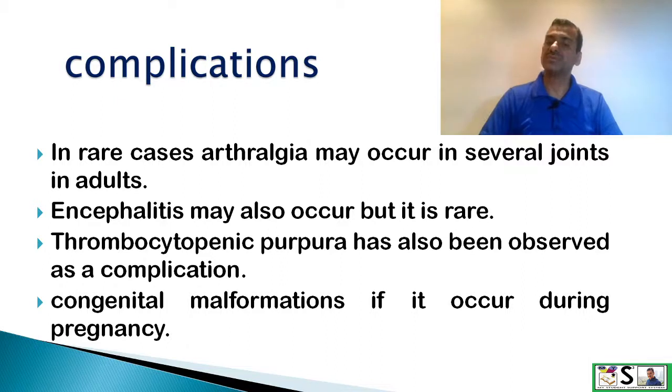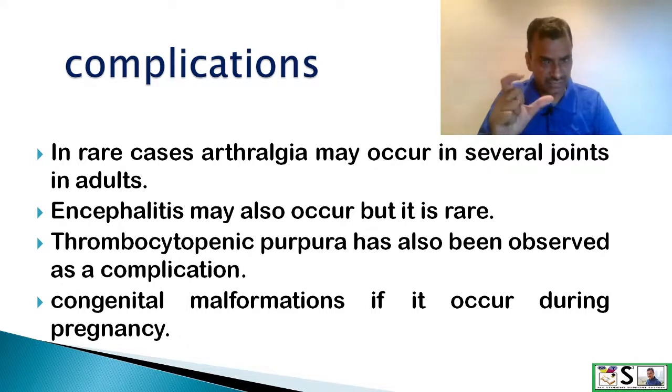Thrombocytopenic purpura has also been observed as a complication in some cases, and congenital malformation, if this disease occurs during pregnancy, then there will be congenital anomalies. This we have already studied in the causes of congenital anomalies lecture.